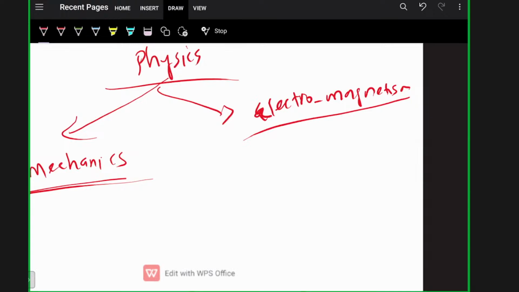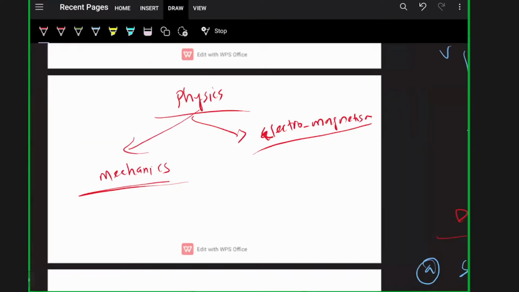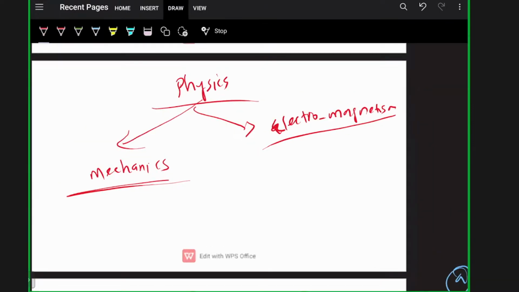Those chapters from plus two physics are also very important. If you are just starting now, you have to spend more time on electromagnetism and mechanics first. Finish this first. That is basically the first part of plus one physics and the first part of plus two physics.